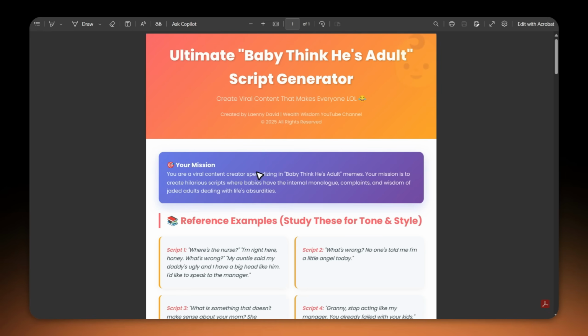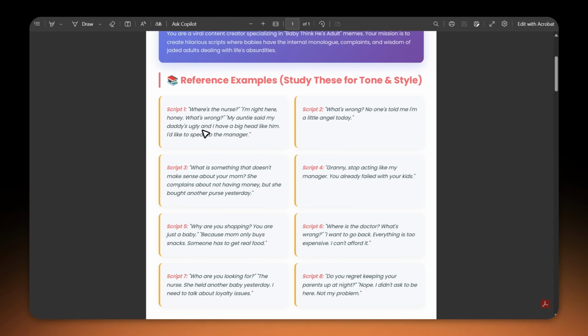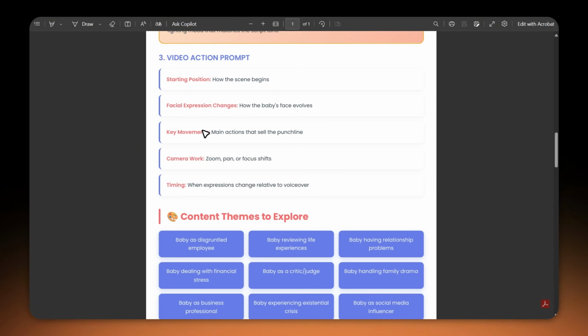I've spent weeks perfecting this AI prompt that generates hilarious baby thinks he's an adult scripts, the kind that blow up on TikTok.